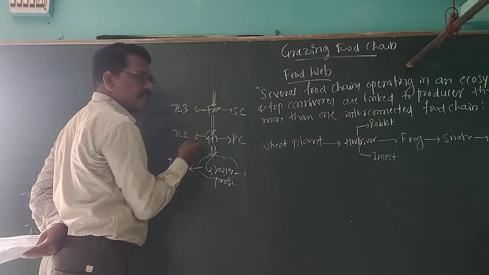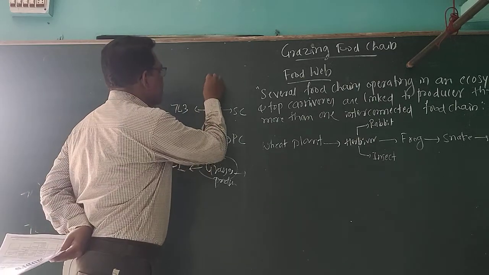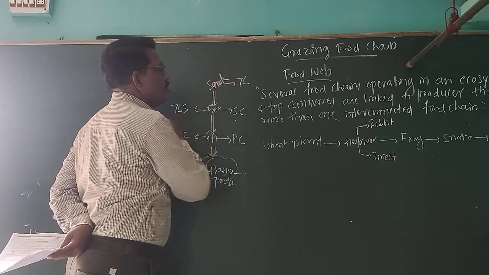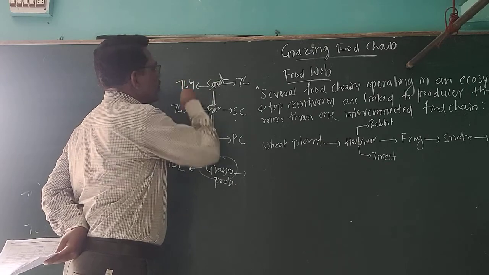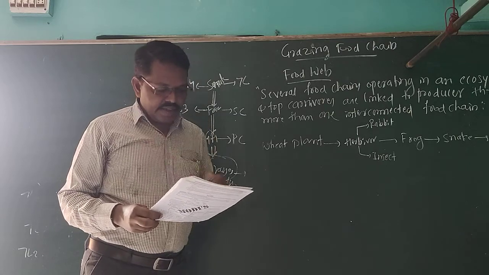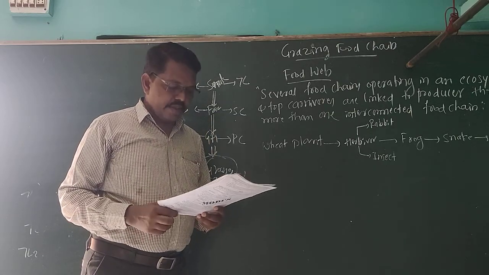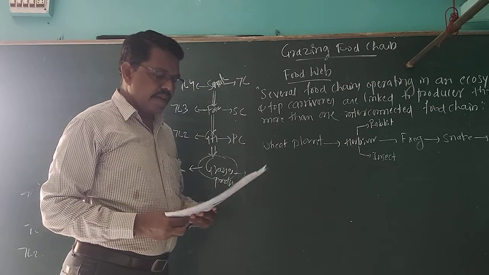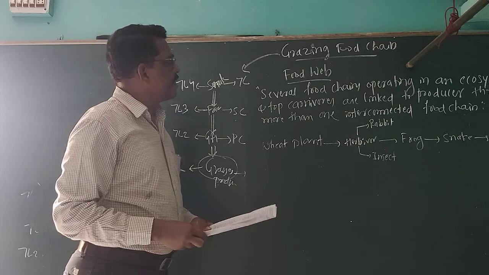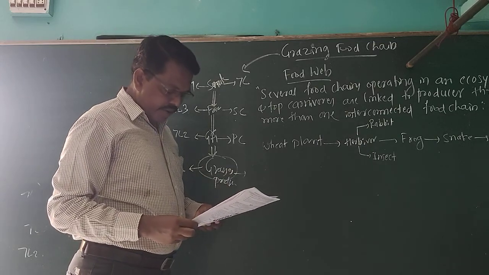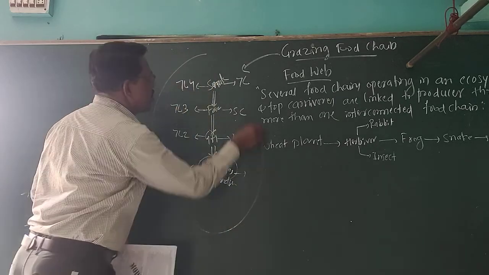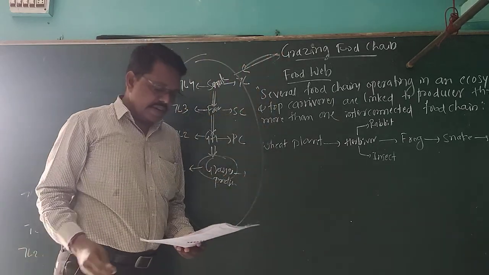Then these carnivorous frogs are eaten by the snake. These are called tertiary consumer, placed in trophic level 4. Within this grazing food chain, the grassland ecosystem, I will explain the grazing food chain. You can also take a pond ecosystem or a forest ecosystem. This is called the grassland ecosystem. It is just an example for the grazing food chain.